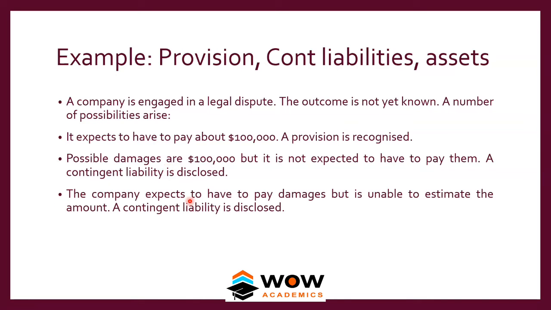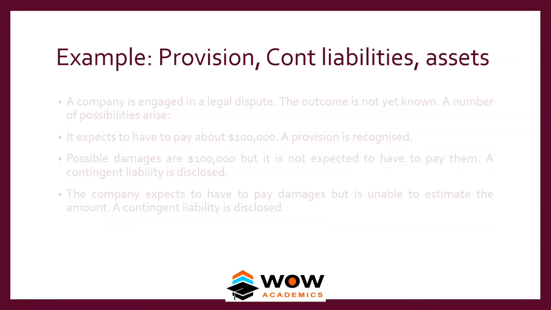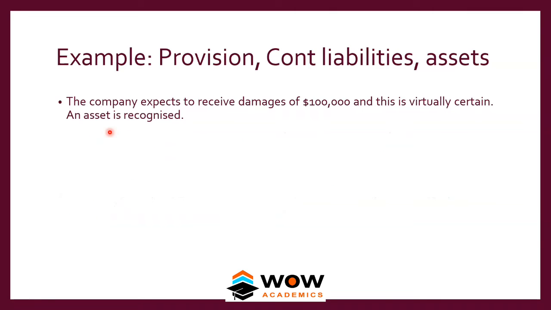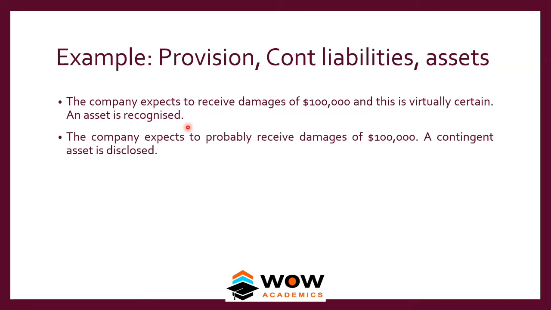The company expects to have to pay damages but is unable to estimate the amount. So if you're not able to estimate the amount, it's a contingent liability. The company expects to receive damages of 1 lakh and this is virtually certain. Okay, it's like 95% that we are going to get the compensation. It's an asset. The company expects a probable receipt of damages of 1 lakh. It is a contingent asset only.